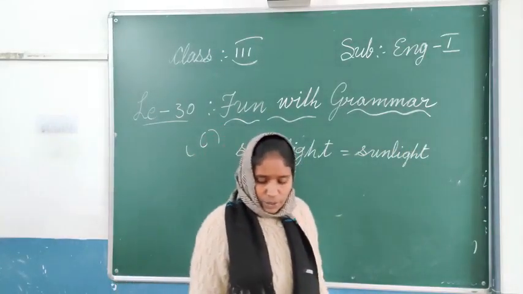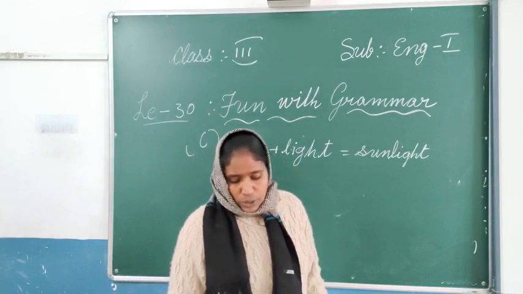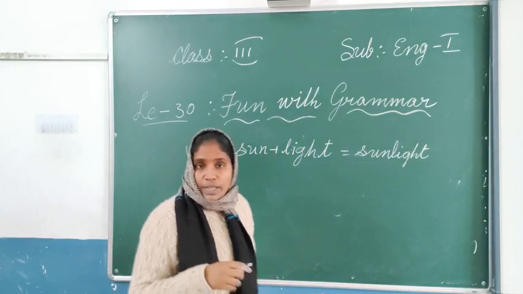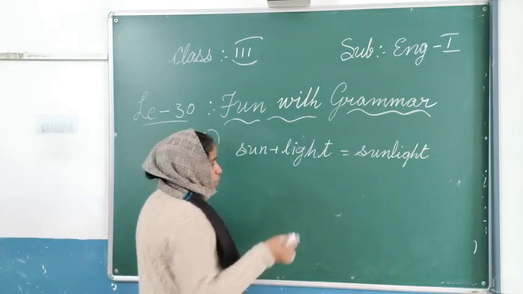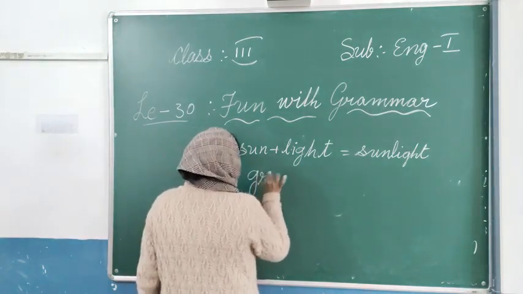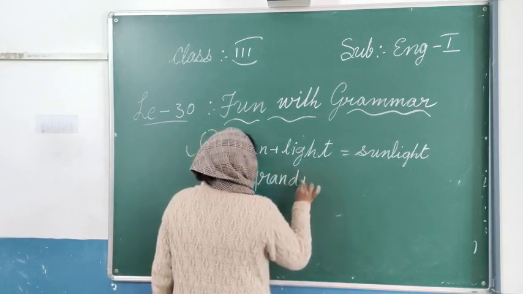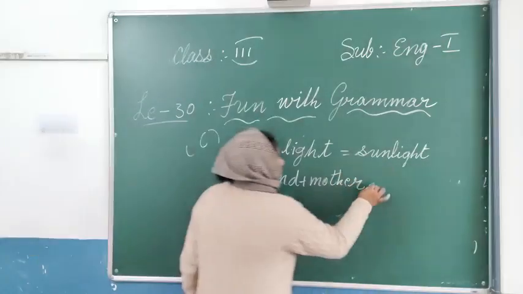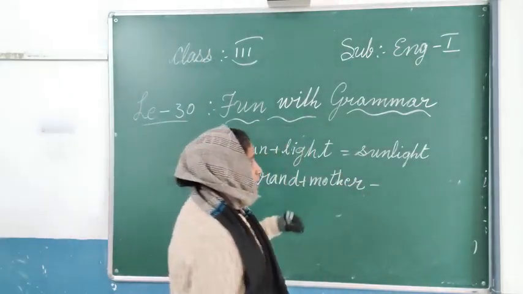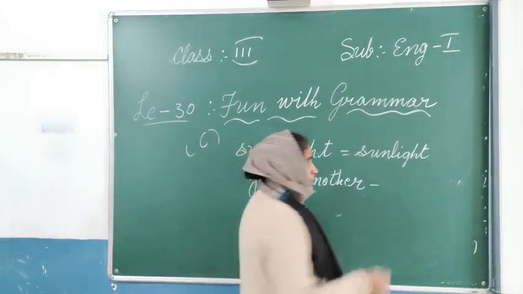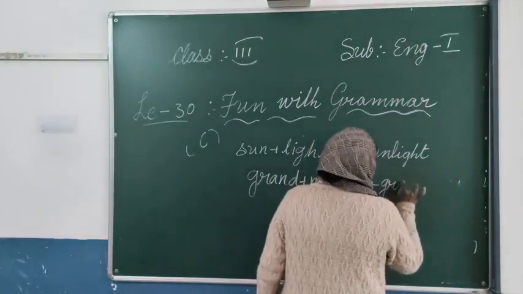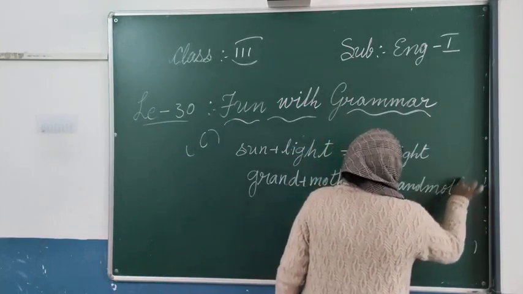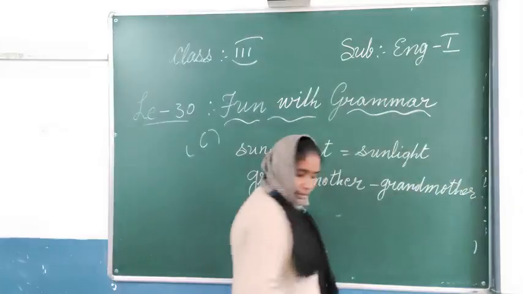Next one, what we will join. She looks too grand to be the poor boy's mother. Bold letters they have given. Both words we join. G-R-A-N-D, grand, plus mother, M-O-T-H-E-R. Very easy. Grand plus mother is equal to grandmother. So grandmother we have written.